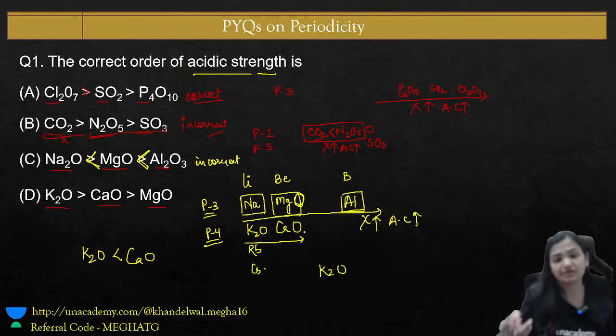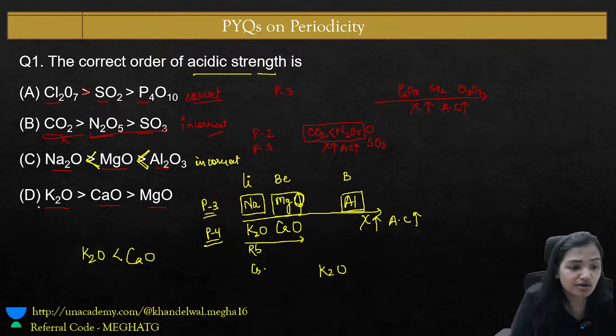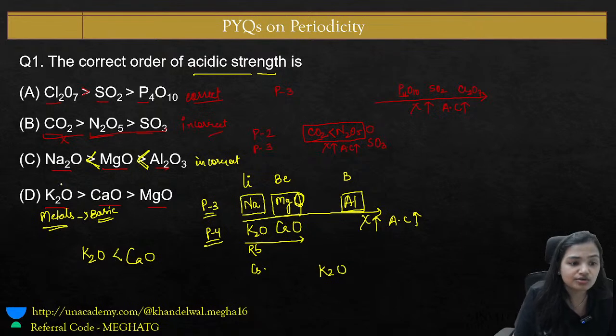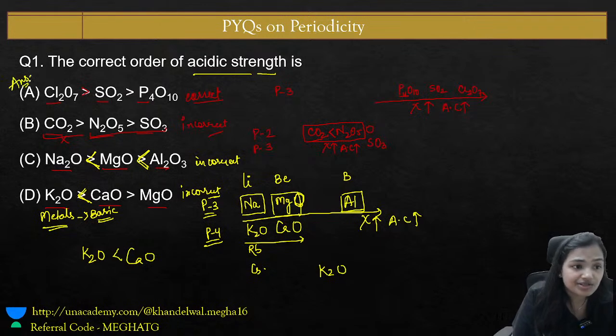I should not compare basically for acidic strength, because metals form basic oxides. Here we got to know that CaO has to be more acidic as compared to K2O. So this order is also incorrect. So as per this, the right answer for the question is option A.